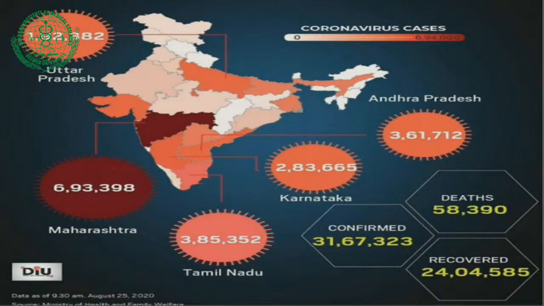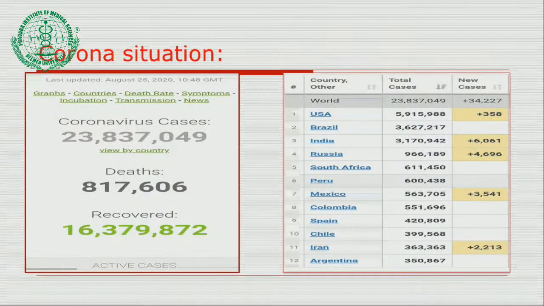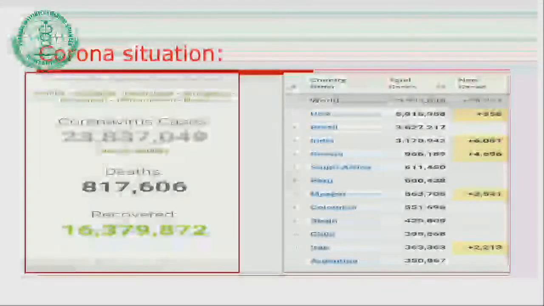But one of the figures that we should not ignore is that the recovery is also good. More than 24 lakh cases have recovered from coronavirus in India. Now we'll look at the global situation in relation to coronavirus. Worldometer is the site from where I have taken this figure. Deaths all over the world are 8,17,000, and again here also the recovery figure is good.